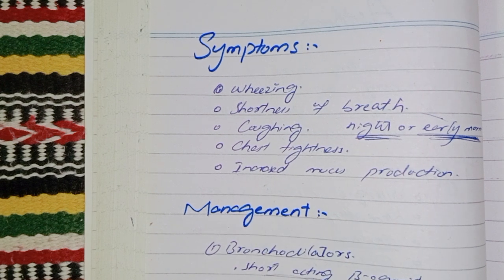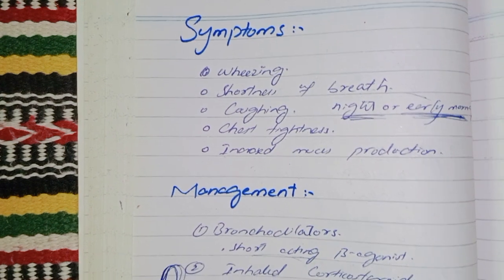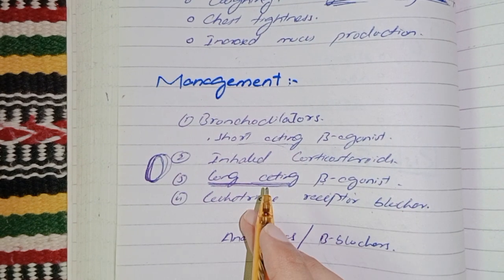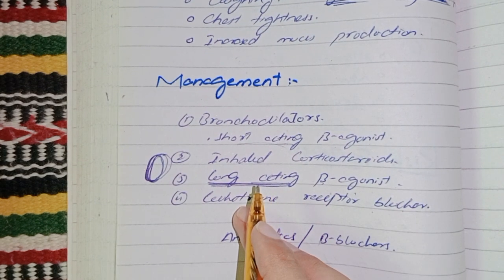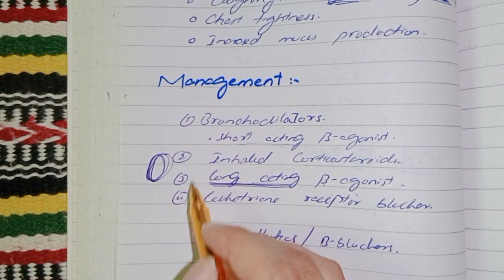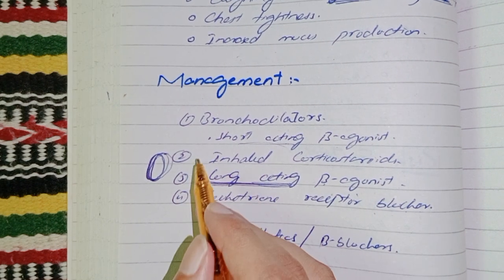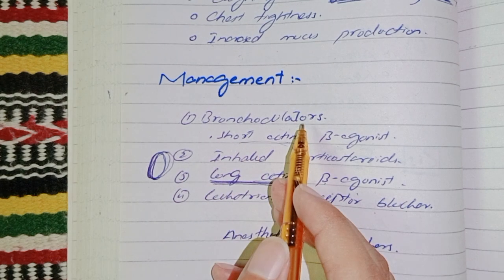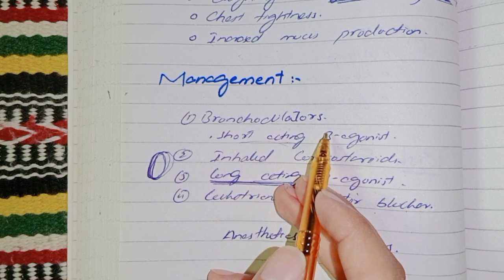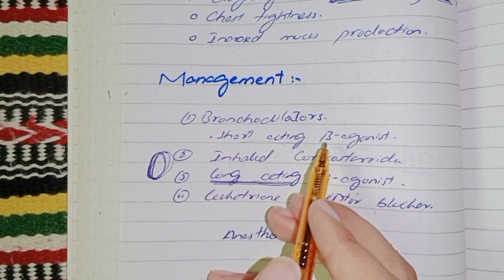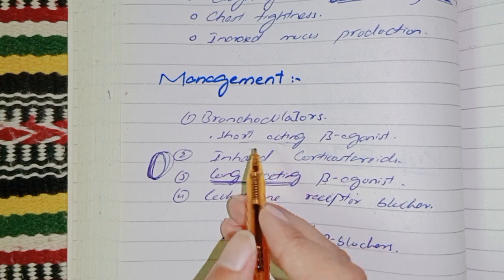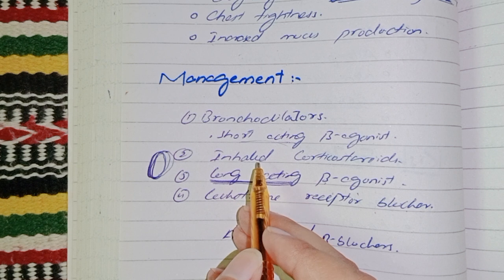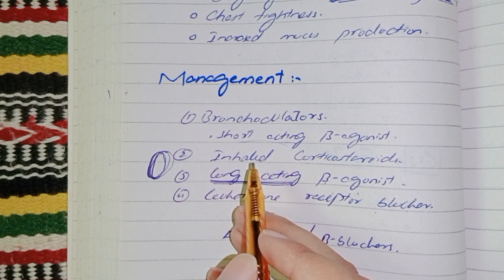The last part of our video is about the management and contraindications. We manage asthma by certain medications. Here I talked about four most famous and important medications for asthmatic patients. First, we can use bronchodilators, means short-acting beta agonists for quick relief in asthmatic patients. Our second approach should be inhaled corticosteroids, reduce inflammation and prevent symptoms.